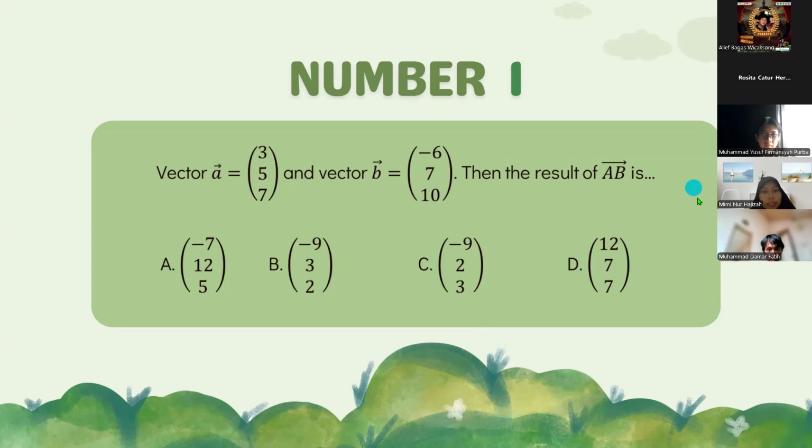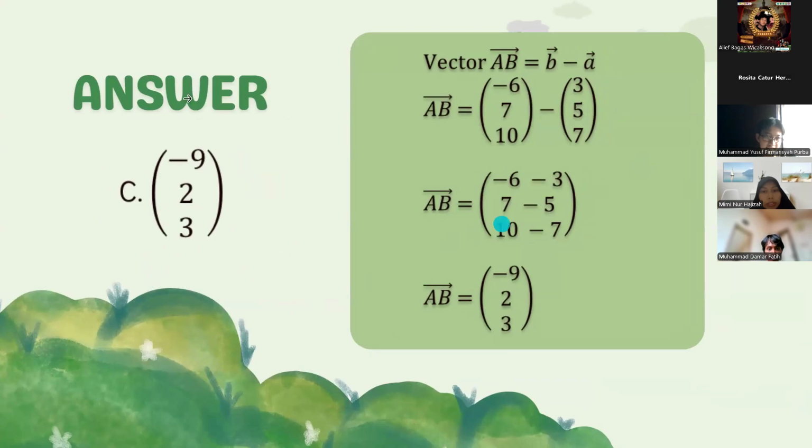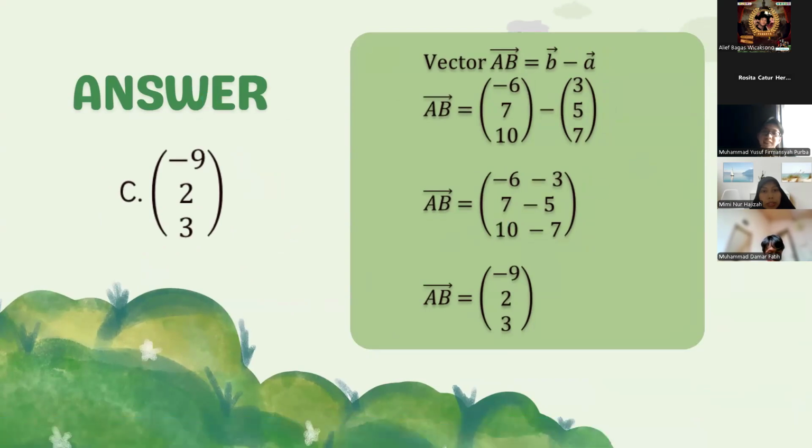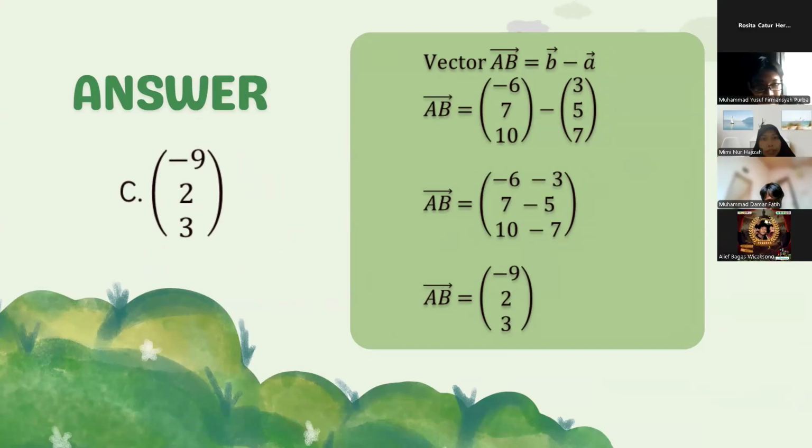So the result is C. Okay, so we can check the answer. Your answer is correct, Alif. Thank you, Alif, for the answer.